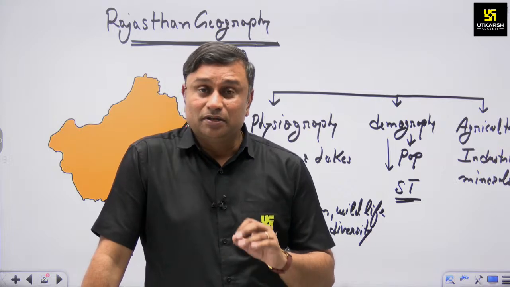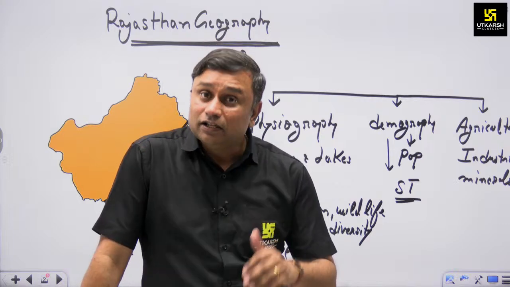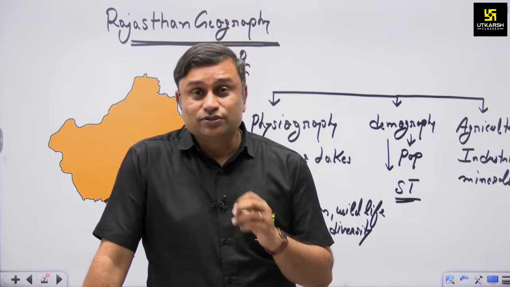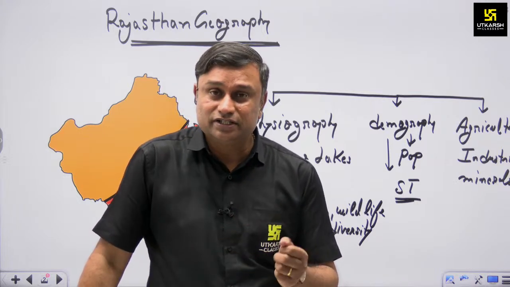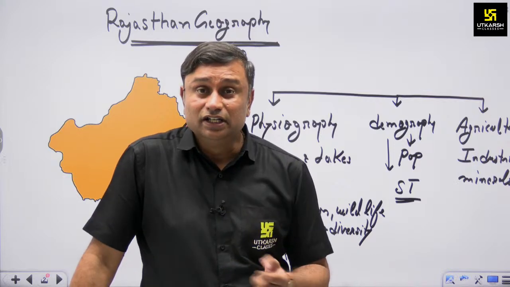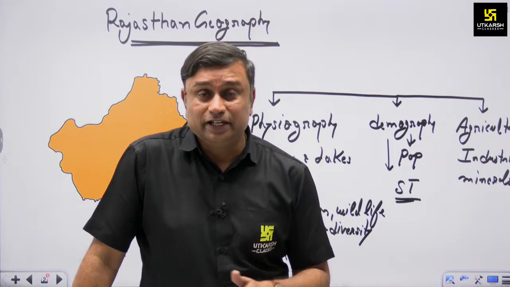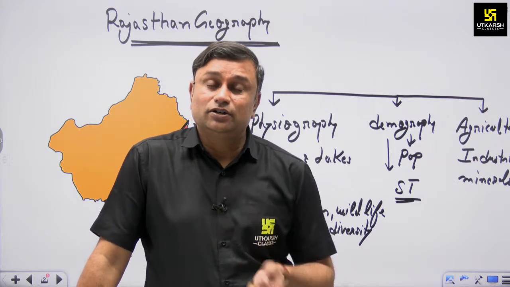But minerals, industries and agriculture also require energy and power. You know that sources of power are traditional or non-traditional, meaning conventional or non-conventional. Conventional means thermal, hydro and nuclear energy, and there is a scarcity of water in Rajasthan, so hydropower is limited.